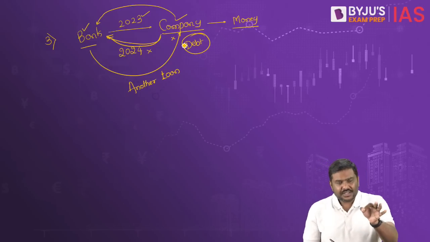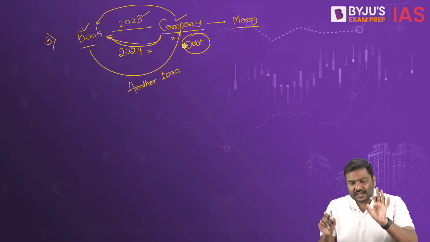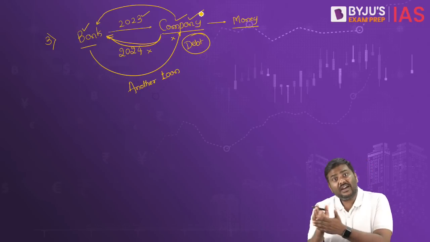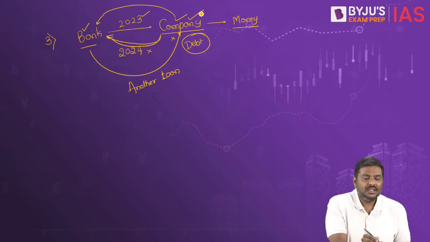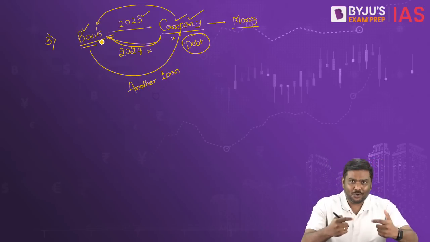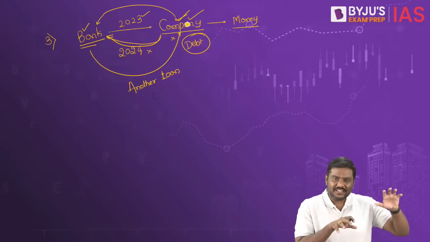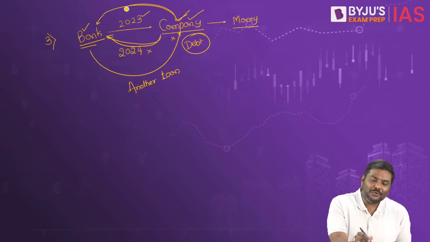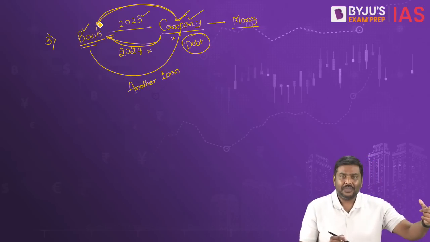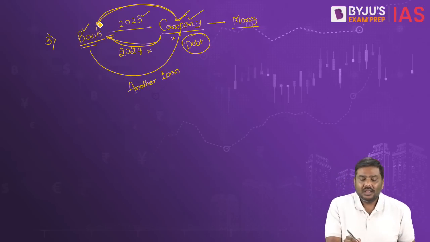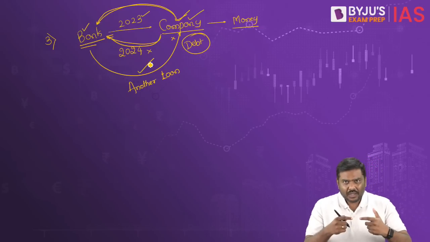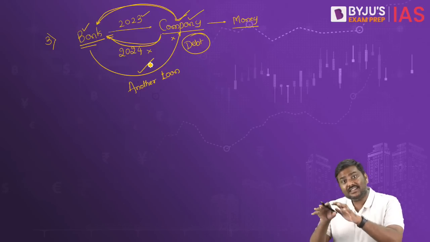In such cases, if there is a default for 90 days, the account has to be classified as an NPA. But rather than this, the bank will issue one more loan, a second loan in 2024. The company will take the second loan and use the money to repay the earlier loan. Now, two very important points here. The new loan which is given in order to maintain the asset as standard.